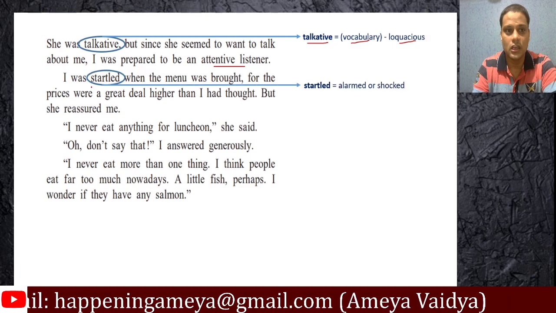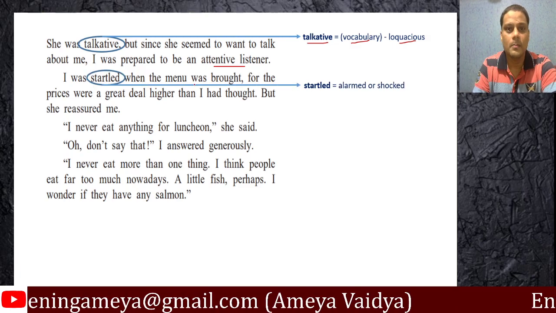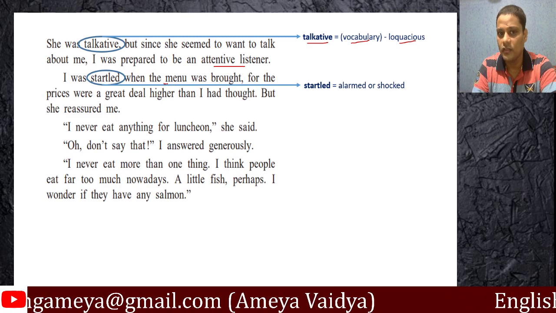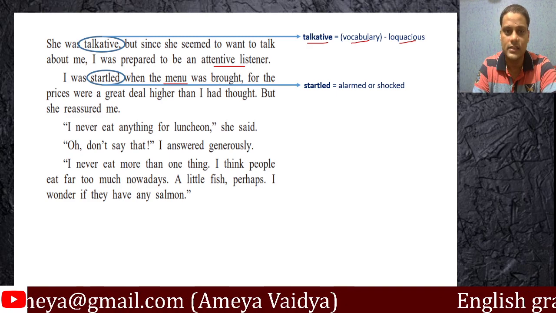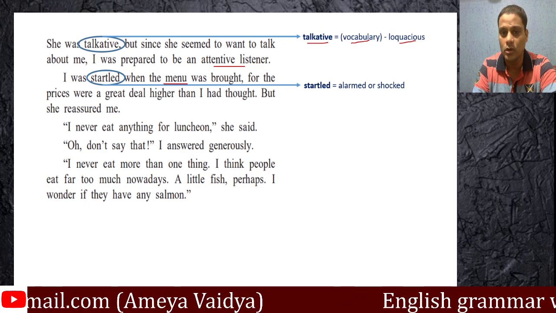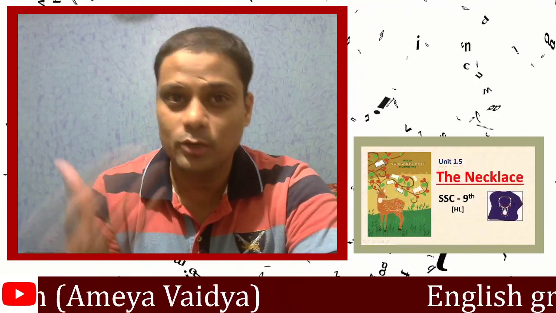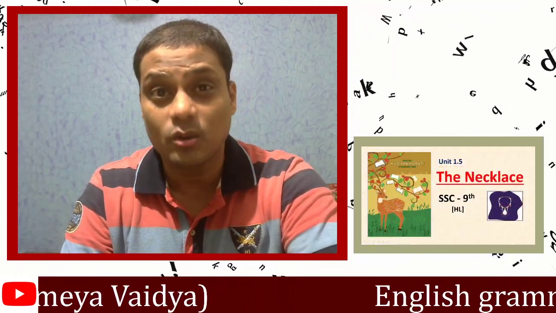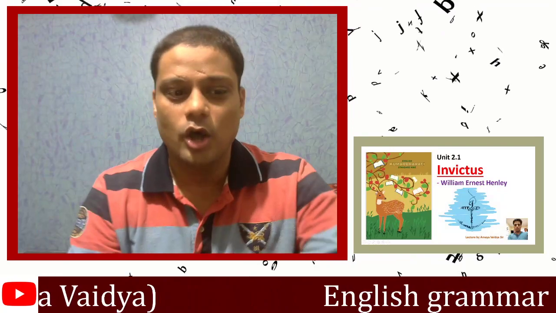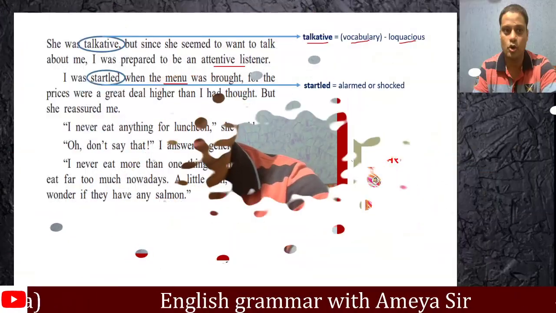I was startled. What do you mean by that? Very alarmed or very shocked. When the menu was brought, okay? When the menu was brought. And that's how you should pronounce this, guys. Menu, not "menu" the Punjabi way. It's not a Punjabi word. It shouldn't be pronounced like that. It's menu. Whatever is on the card for order. Whatever it is that you can be served at a restaurant.